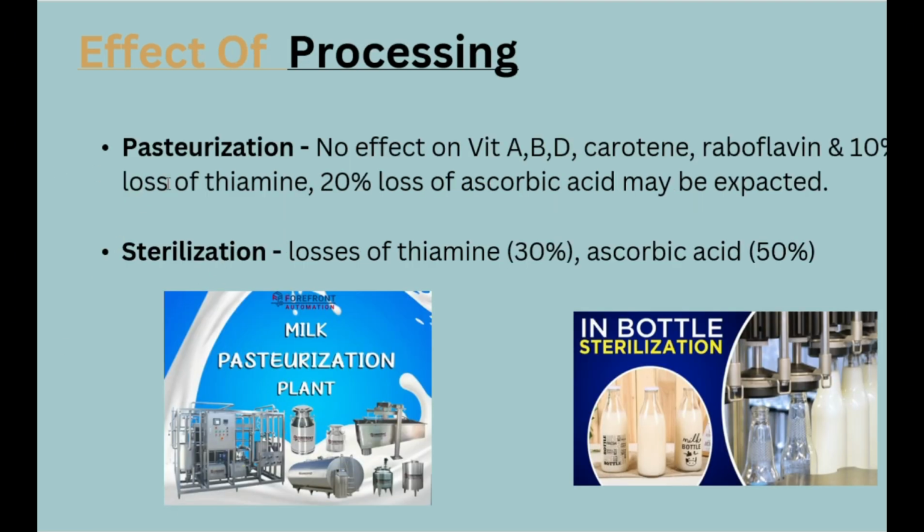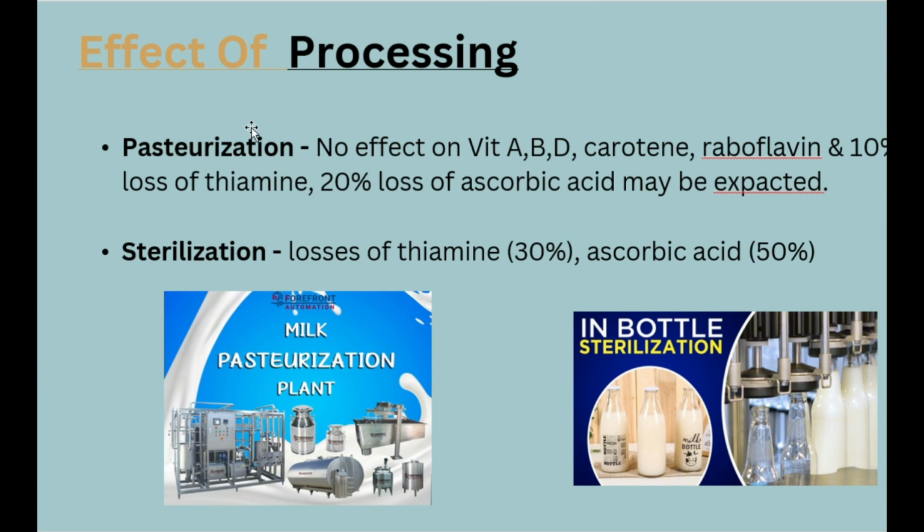Now the effect of processing. In further videos we will study pasteurization, homogenization, standardization, sterilization and UHT processing. Here we will study the effect of processing. In pasteurization of milk, we cool the milk to 4 degrees Celsius and heat the milk.